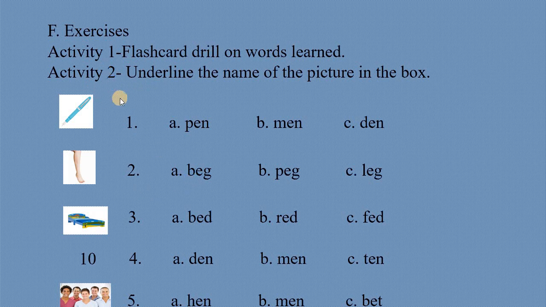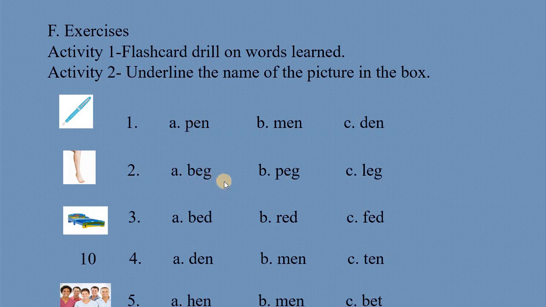Activity number 2. So, underline the name of the picture in the box. There are 2 options, guys. As you can see, picture number 1 is a pen. So, you can call students, one student at a time, to underline the word that represents the picture on its left. Okay, so number 2.